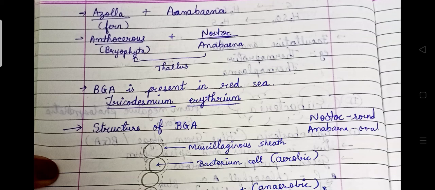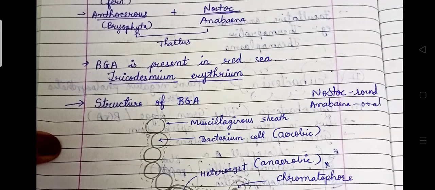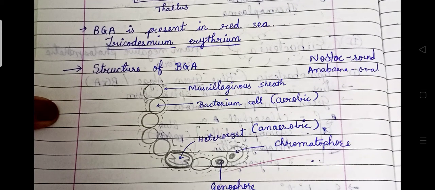The BGA have a specific color due to the presence of a specific pigment within their body, which gives them a color. On the basis of this, the bacterium found in the Red Sea is named Trichodesmium erythraeum. Here is the structure of the BGA. BGA, or blue-green algae, is covered with a mucilage layer. It is a somewhat slimy sheath.